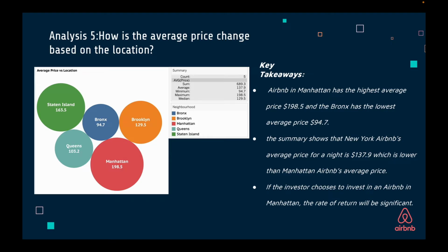This average price takes into account other metrics like room types and beds. Since Manhattan is the heart of New York City, it is reasonable that Manhattan Airbnb has the highest average price. Apart from that, the summary shows the New York Airbnb average price for a night is 137.9, which is lower than the Manhattan Airbnb's average price. If the investor chooses to invest in Airbnb in Manhattan, the ratio of return will be significant.